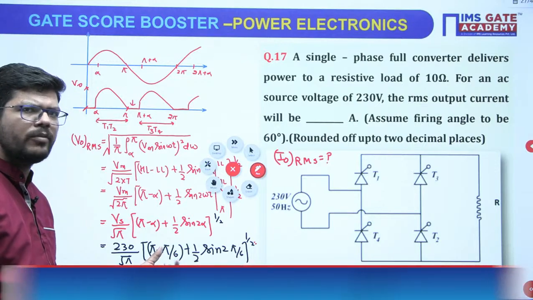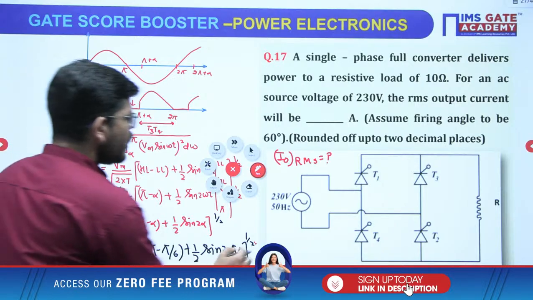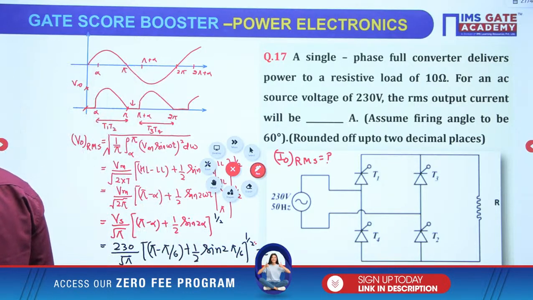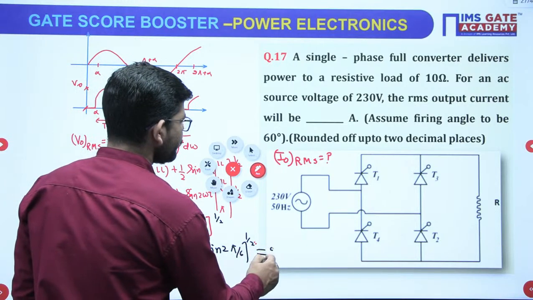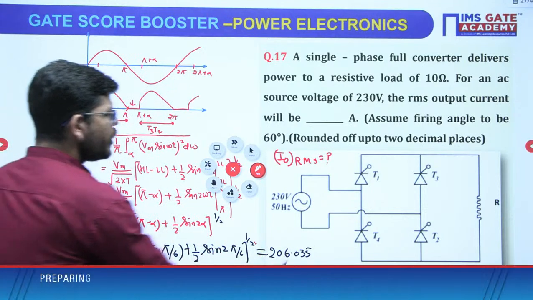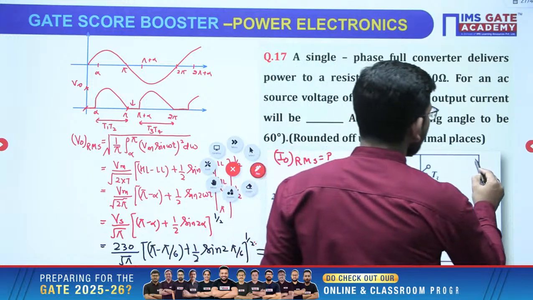So for pi value, we will be putting 3.14. This is the angle, right? Once you calculate, you will get your output RMS voltage as 206.035. This is going to be the RMS output voltage. Then what is going to be the RMS current?